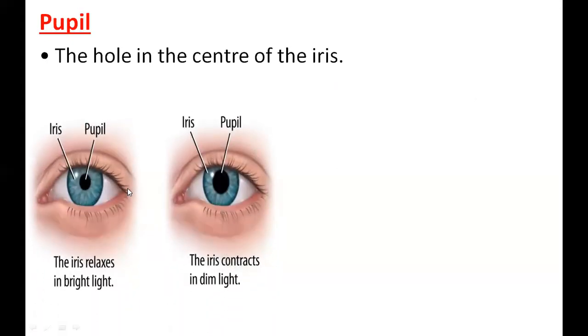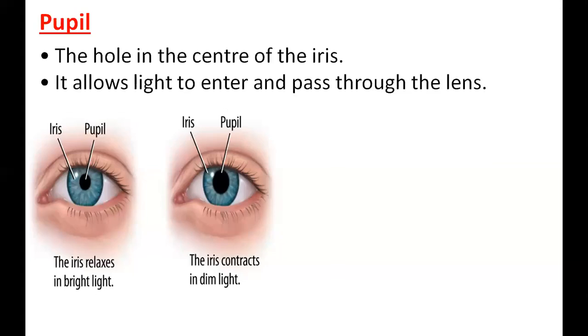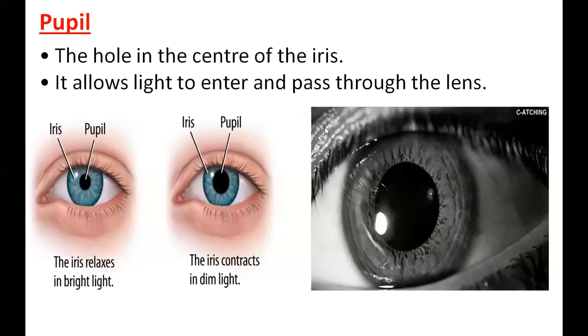So in certain situations, in bright light, the iris relaxes and the pupil constricts, and in dim light, the iris contracts and the pupil becomes big. So you all don't need to remember everything. The grade 11s should remember: pupil contract, pupil dilate. But the grade 9s, you can just remember the size of the pupil is controlled by the iris. Pupil can become big, pupil can become small, and it allows the light to pass into the lens. Behind the iris, behind the pupil, you have the lens.